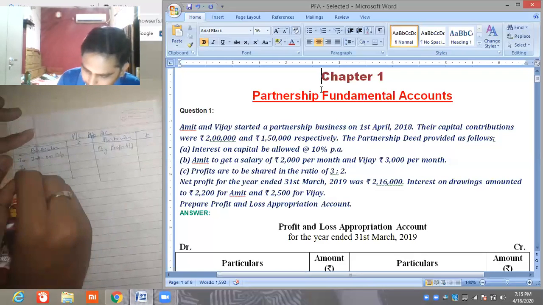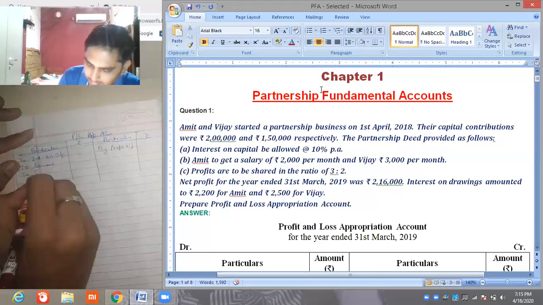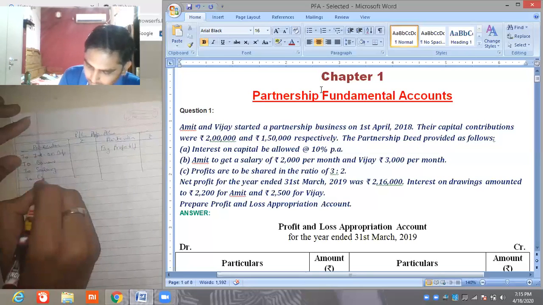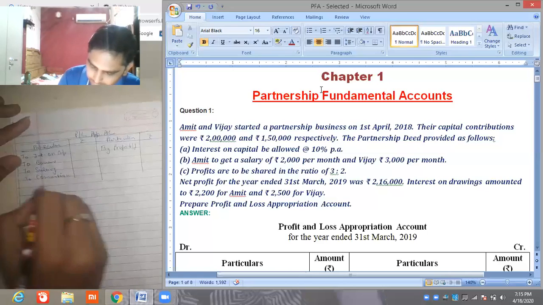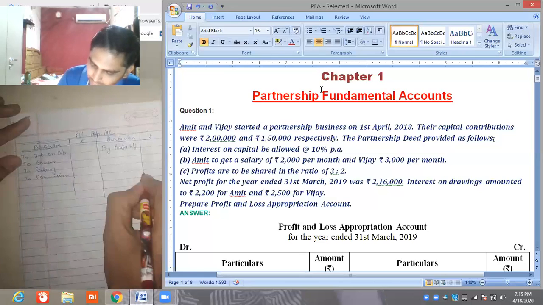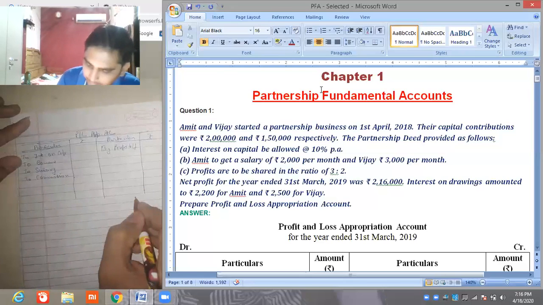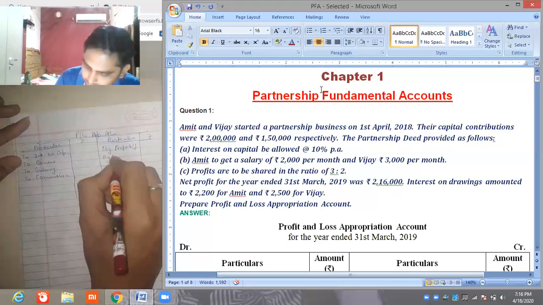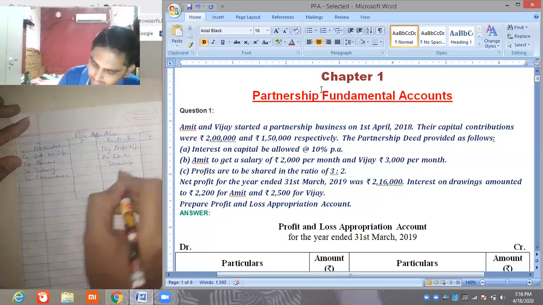to bonus, salary, commission, or other payments to the partner by the firm, and this side by interest on drawings. This is a clear-cut format.